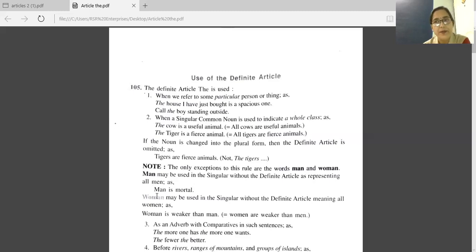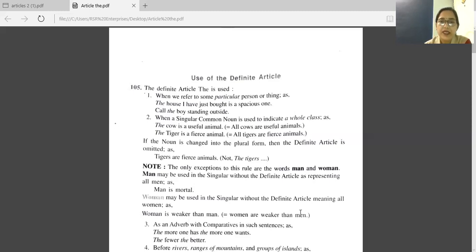Same way with woman also. Woman may be used in the singular without the definite article meaning all women. Woman is weaker than man. This is a sentence given here. Here woman means all women, or women are weaker than men. So this is a singular word, but we are using it for the plural sense here. So here we are not writing any article.